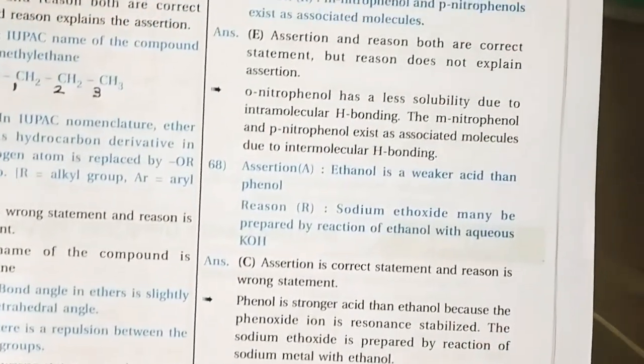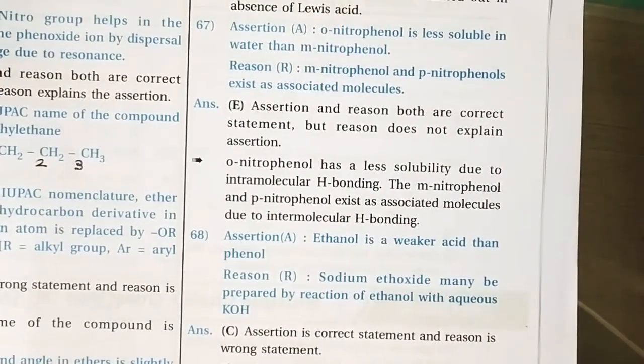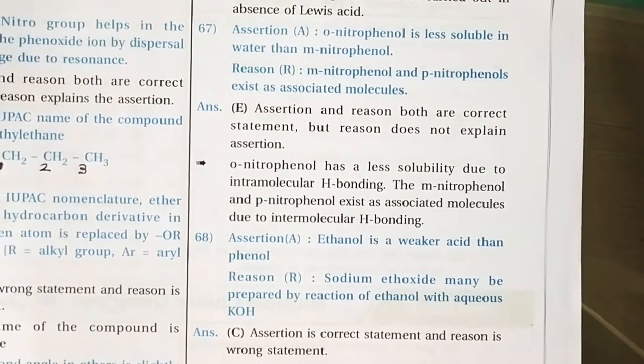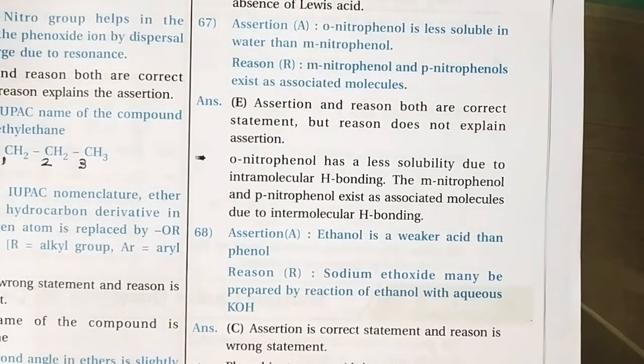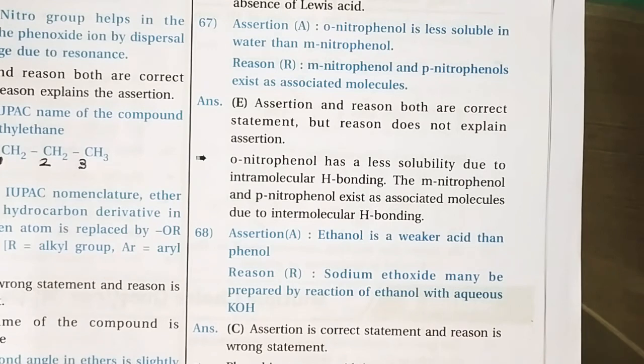Next one, question number 67, right? Assertion: orthonitrophenol is less soluble in water than metanitrophenol. Yeah, it's a true one, because orthonitrophenol is definitely less soluble due to the intramolecular hydrogen bonding, sometimes called the chelation phenomenon. But metanitrophenol and paranitrophenol exist as associated molecules.